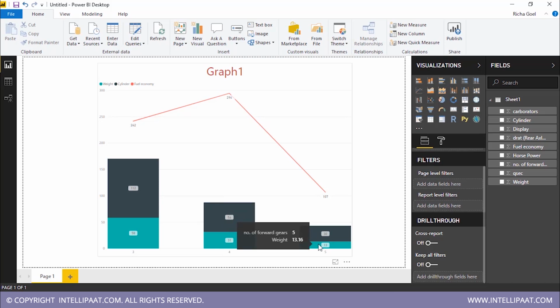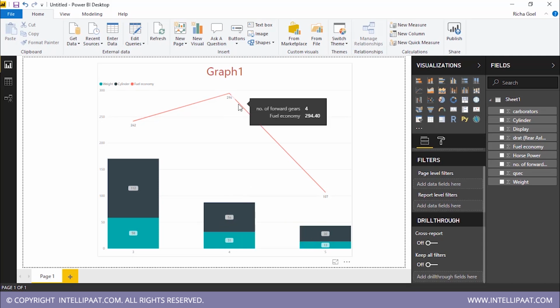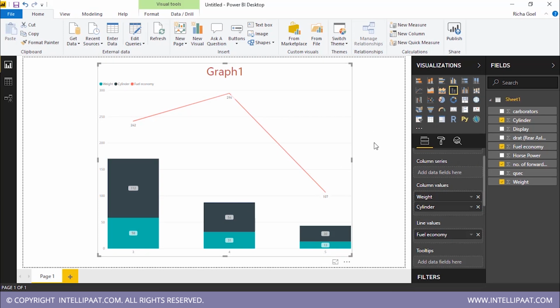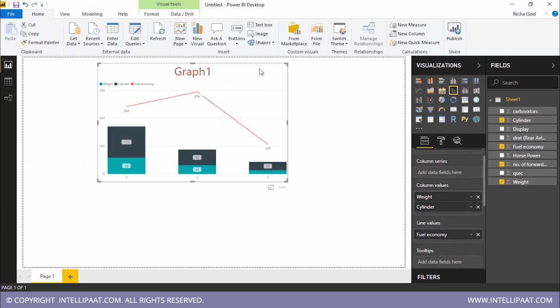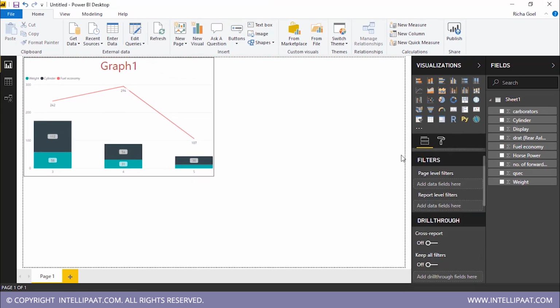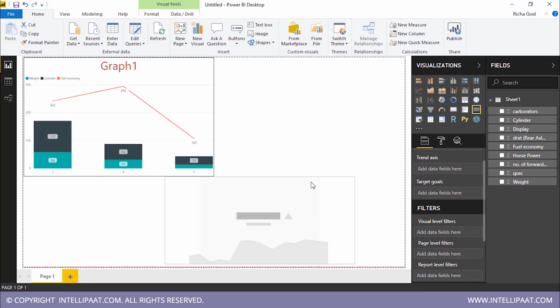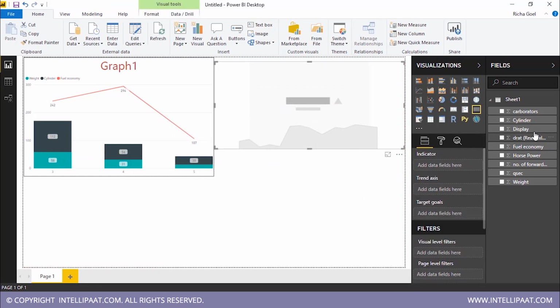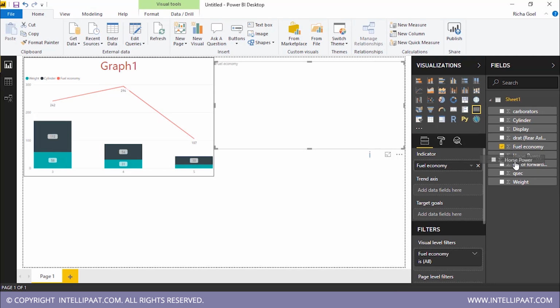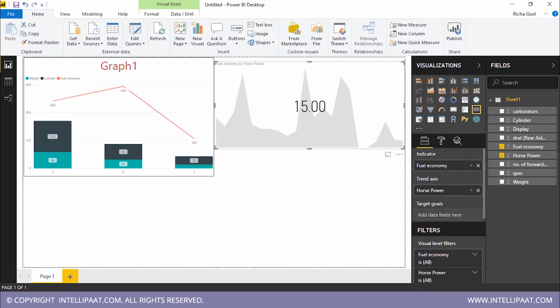Here I can see my gear to weight ratio, and here I can see my fuel economy. Now I want to create one more graph. So this is done. I can minimize it, take this to a corner, and now suppose I need to add a KPI. So I'll click that key performance indicator. Once I select that, I will simply select fuel economy and drag it on indicator. I'll take horsepower and drag it to this axis.